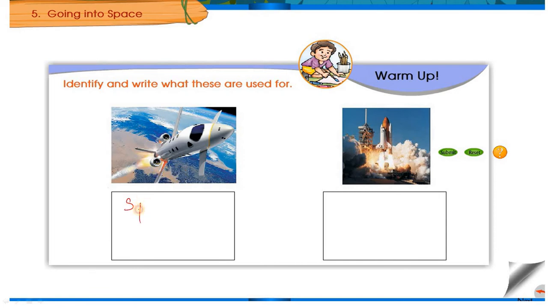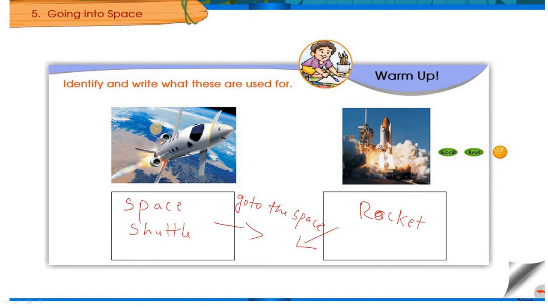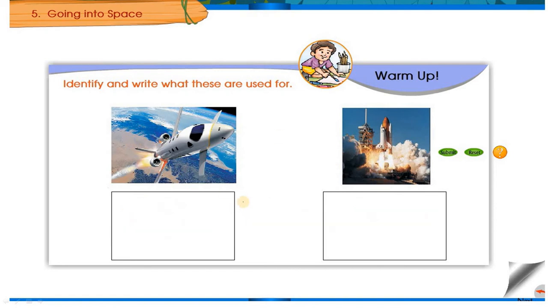So this is the space shuttle, and this is, as we all know, a rocket. So these are the two things, and they are used to go to space, right? Both of these things are used to go to space. What is space? Space is something which is outside the earth atmosphere. So let us go and learn about space now.